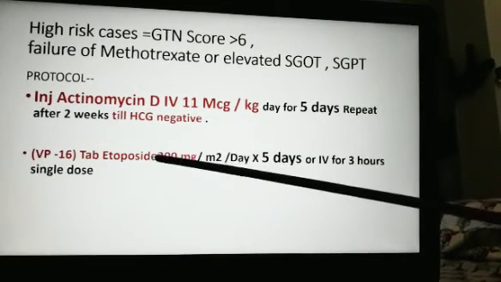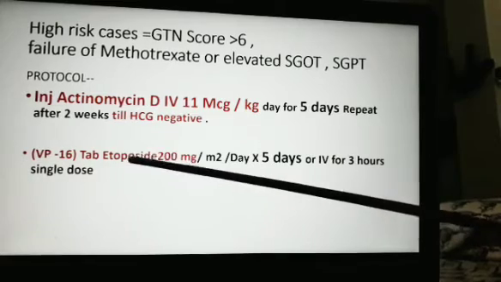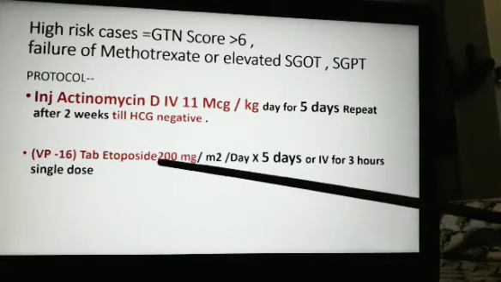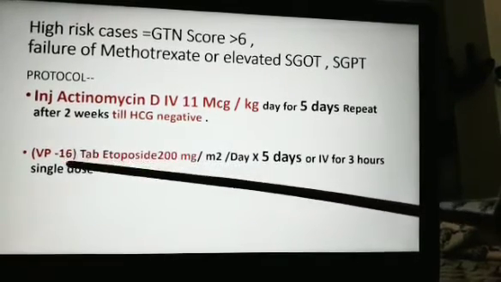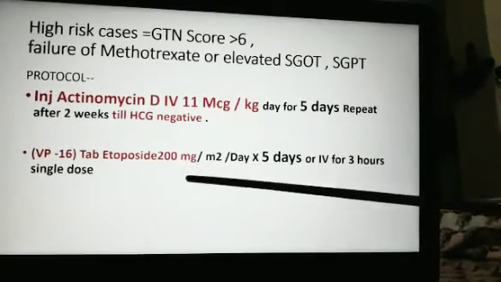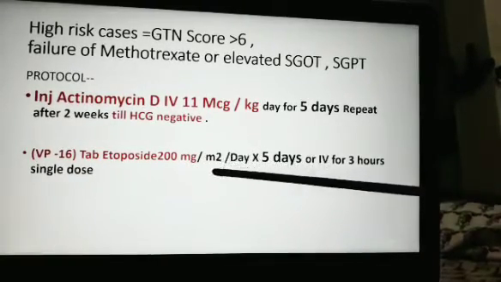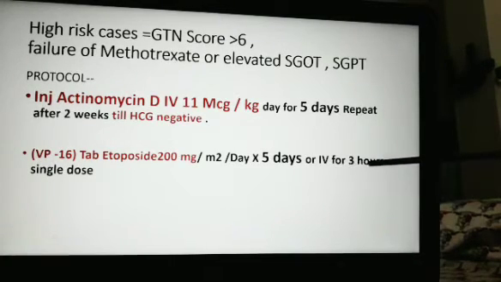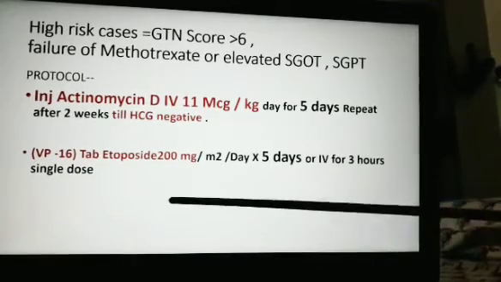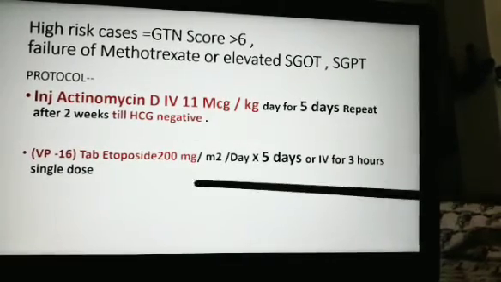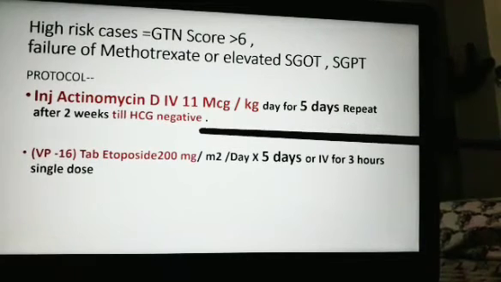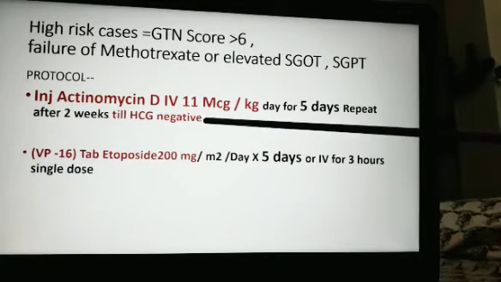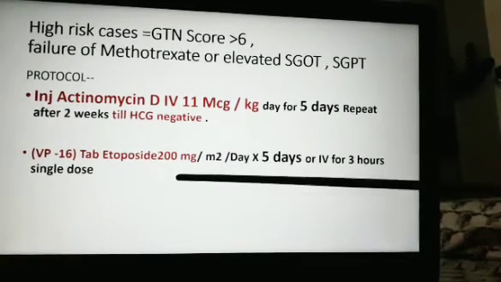Etoposide, also known as VP16, tablet is also given. 200 milligram per meter square per day for 5 days, or IV in one shot, means IV for 3 hours, a single dose can be given. The actinomycin is given till the HCG is negative, followed by etoposide.